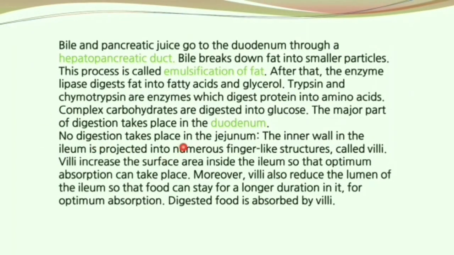No digestion takes place in the jejunum. The inner walls in the ileum are projected into numerous finger-like structures called the villi. Villi increase surface area inside the ileum so that optimum absorption can take place. Moreover, villi can also reduce the lumen of the ileum so that food can stay for a longer duration in it. Digested food is absorbed by villi.